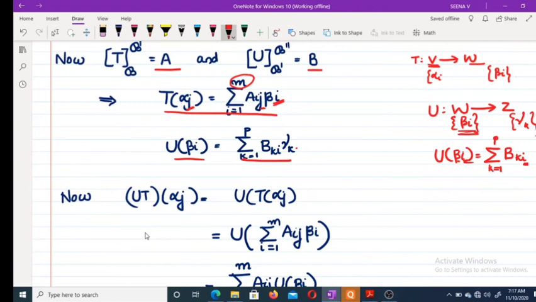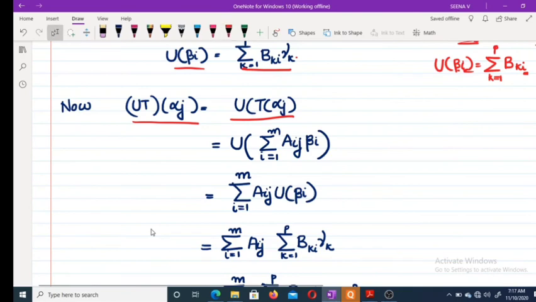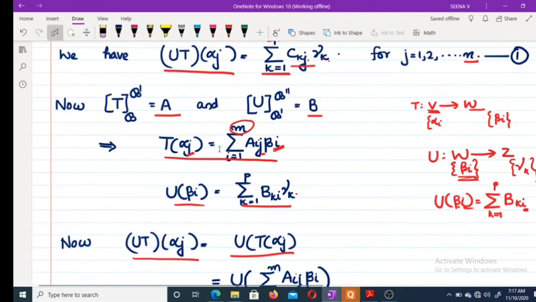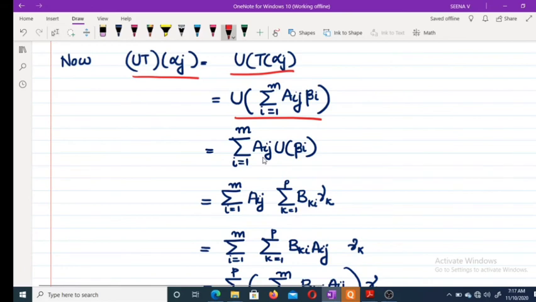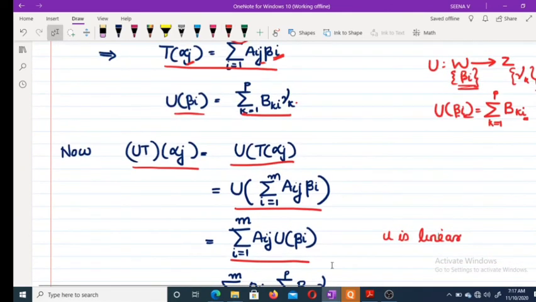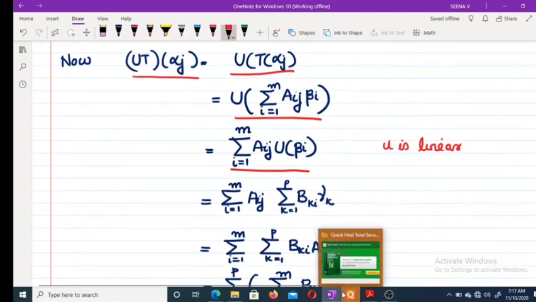Okay, so now what is U of T of alpha j? U of T of alpha j in composition is equal to U of, using the notation, T of alpha j as sigma. Applying this, we will get this one as U is linear. We can write this as sigma of U of beta i, and now using this representation, U of beta i equals this one.